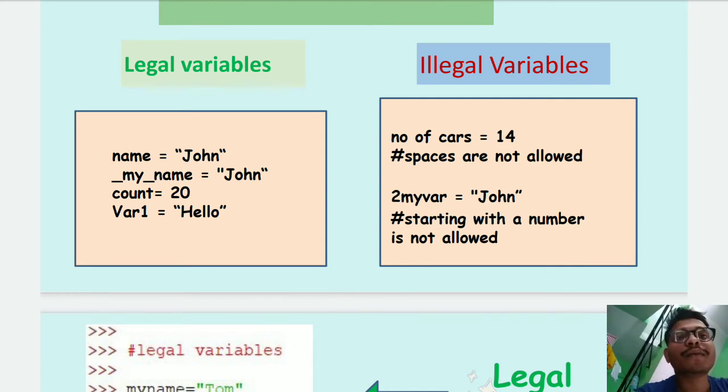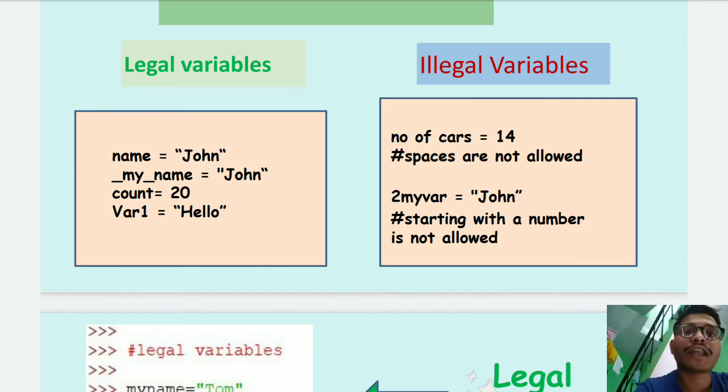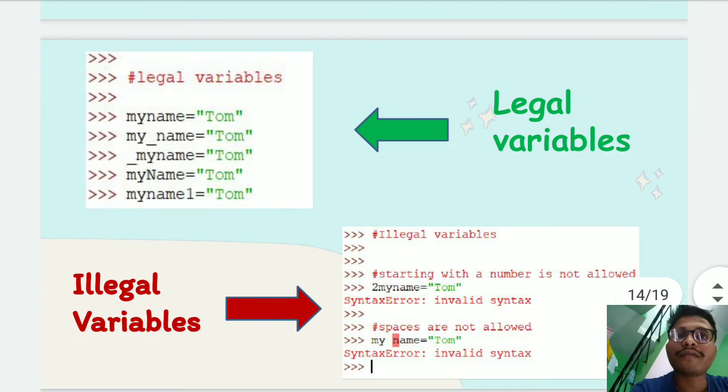A variable name can never start with a special character. Here we have used a hashtag, which is not allowed for creating a variable name. Now we have used a number in my var dot is equal to John. A variable name can never start with a number. Then we have used a hashtag along with a space, which is not allowed. Then after that, legal variables.